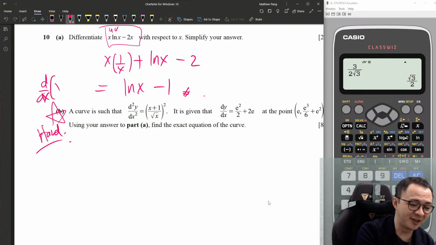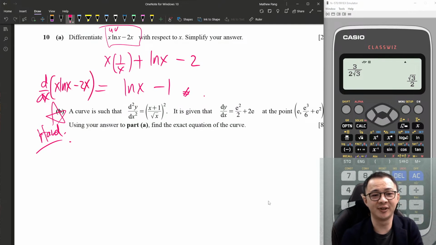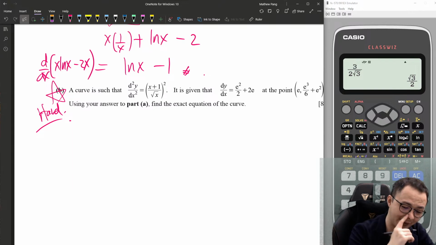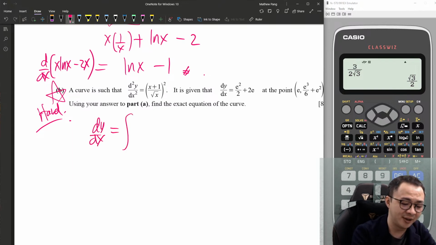This one means if I differentiate x ln x minus 2x is equal to this thing. Okay, so let's do this one. Okay, I know I want to integrate 2 times. Let's integrate the first time. Okay, this one, if you want to integrate, right, you need to expand it first. x squared plus 2x plus 1 over square root x.